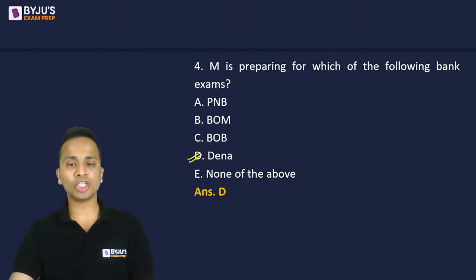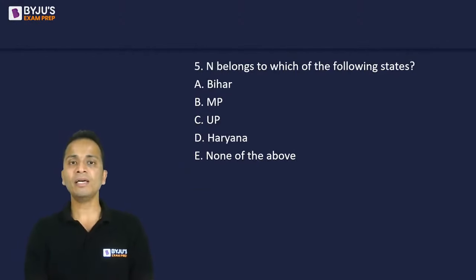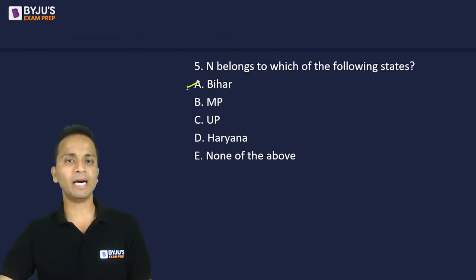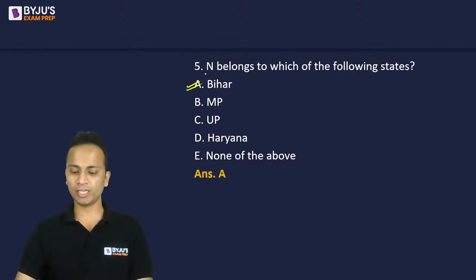And the final question, question number 5. N belongs to which of the following states? N belongs to which of the following states? All right, so as per table, N belongs to Bihar. So correct answer should be option A.